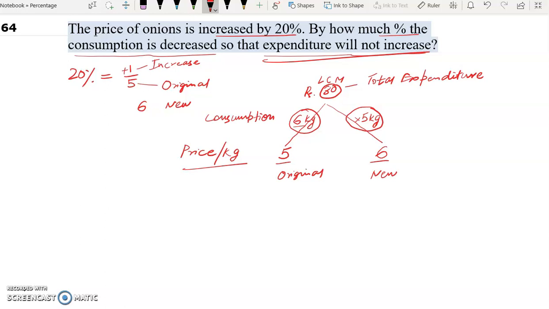Now this is the original consumption. This is the new consumption. So we can easily find out the difference. The decrease is how much? 6 minus 5, which is 1 kg. And in this question we need to find out what? We need to find out the percentage decrease in consumption. So percentage decrease in consumption will be,